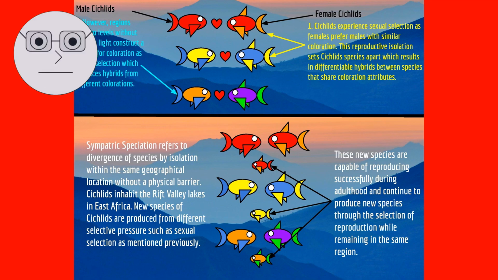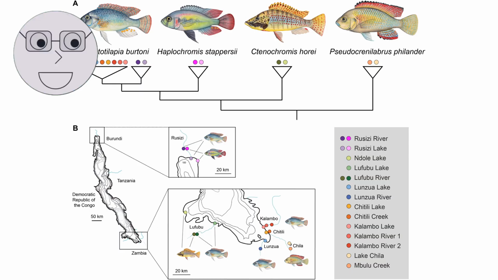Over time, natural selection can lead to the development of new species, as populations become isolated from each other and diverge in their traits and characteristics. The visuals show examples of speciation, such as the formation of new species of cichlid fish in African lakes, which have evolved different feeding strategies and color patterns.